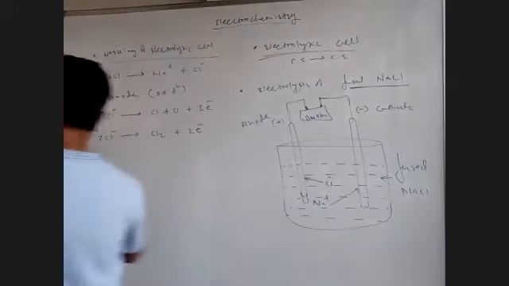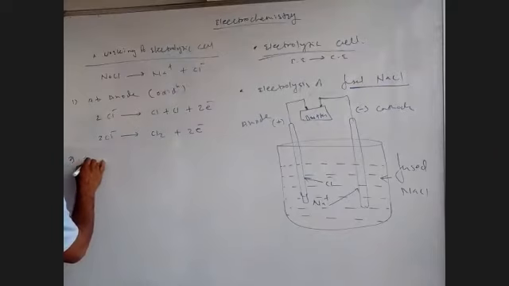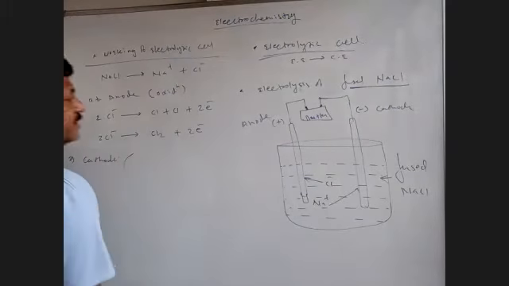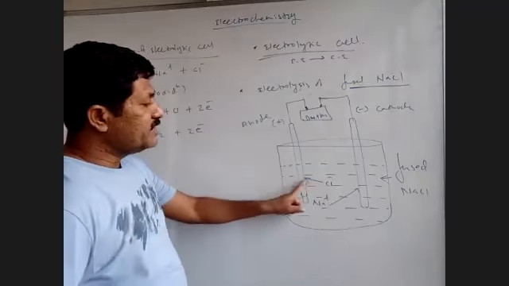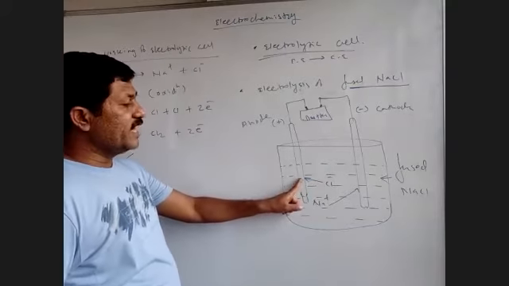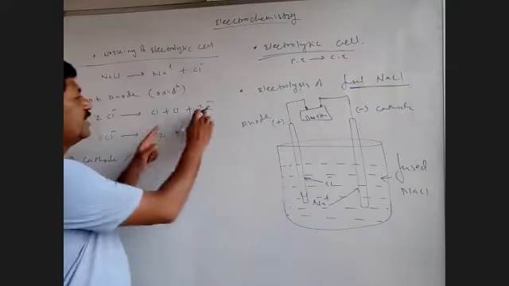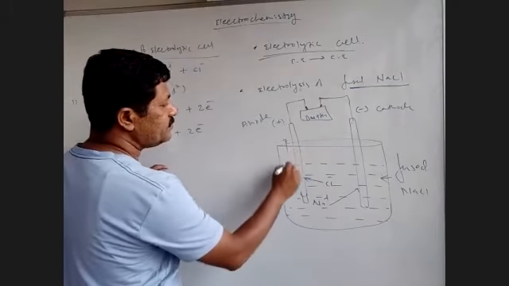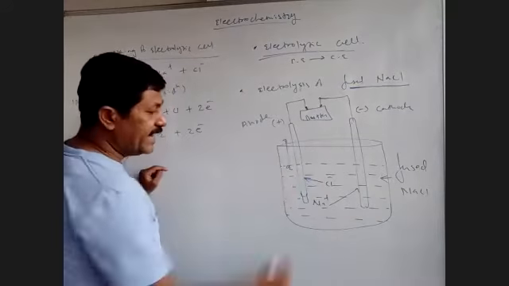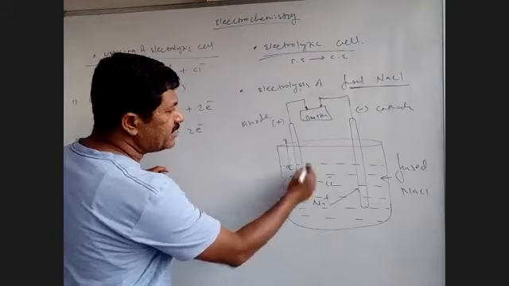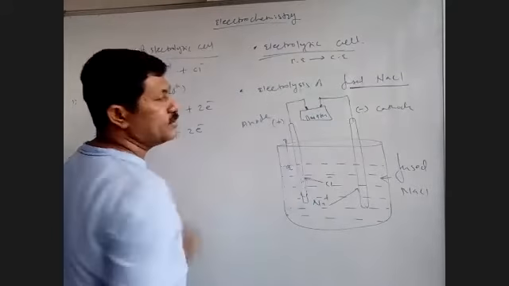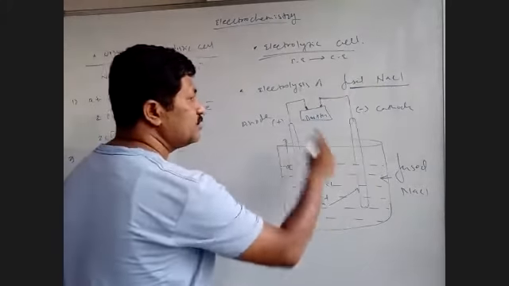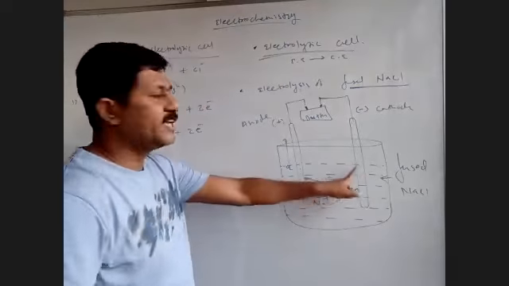Now second, what reaction occurs at cathode? अब देखिए यहाँ पे क्लोरीन जब यहाँ पे आ गया तो it has lost the electron and Cl2 फॉर्म हुआ. तो Cl2 गैस यहाँ पे लिबरेट होता है. And electrons इसके ऊपर आ जाते हैं. These electrons move through external circuit and come to this cathode. इस cathode की तरफ आ जाते हैं.